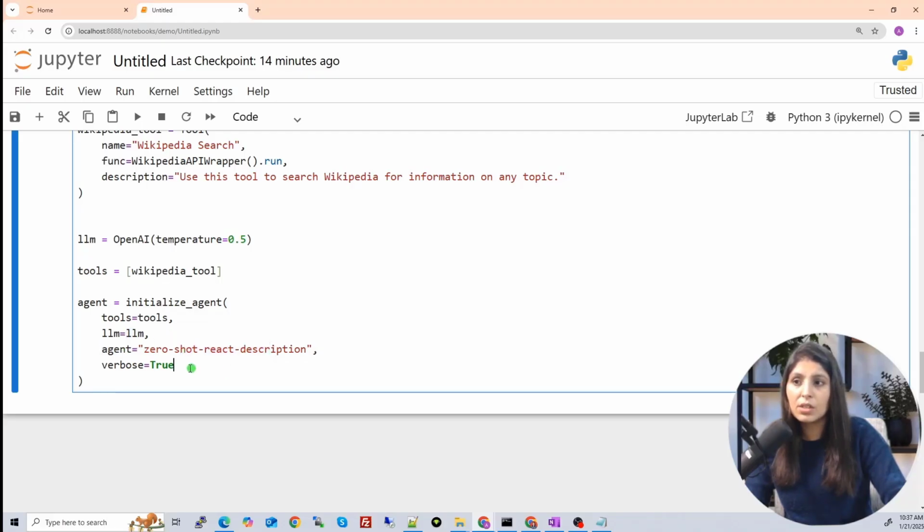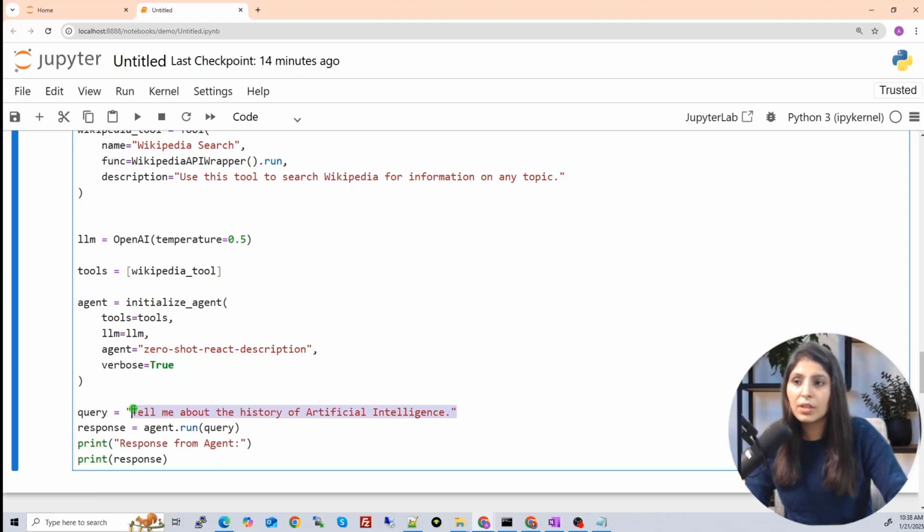I have explained this already. Verbose true will show you the output, the thinking process of the agent, on the screen. Now you can ask the question to the agent. This is the question I want to ask: tell me about the history of artificial intelligence. Then I'm running that agent on it, and here you will see the response.